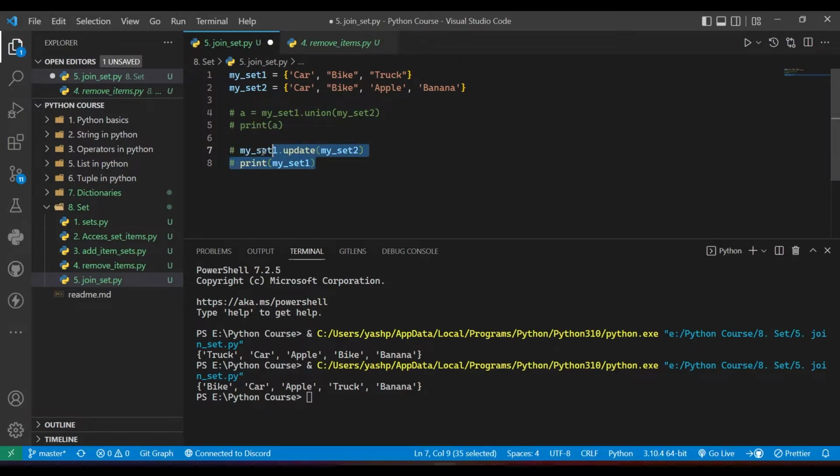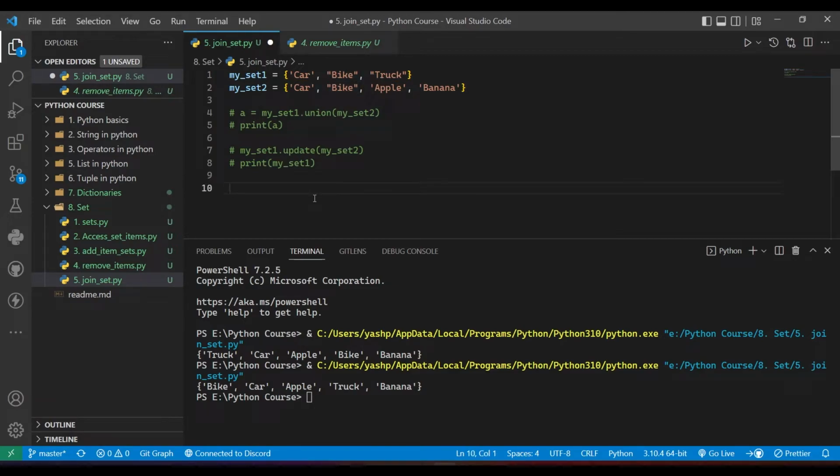Then another we have is intersection_update. Now this intersection_update method will basically keep only items which are present in both the sets. So this car and bike are present in both the sets, so it will print only car and bike.